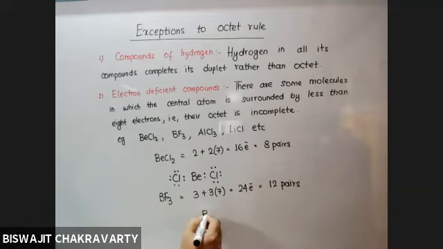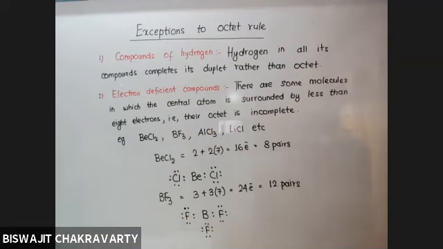So when you put in fluorine on all the 3 sides and try to complete the octet of the 3 fluorines, all the 12 pairs are utilized. But how many electrons boron has got in its surroundings? 6. Only 6.